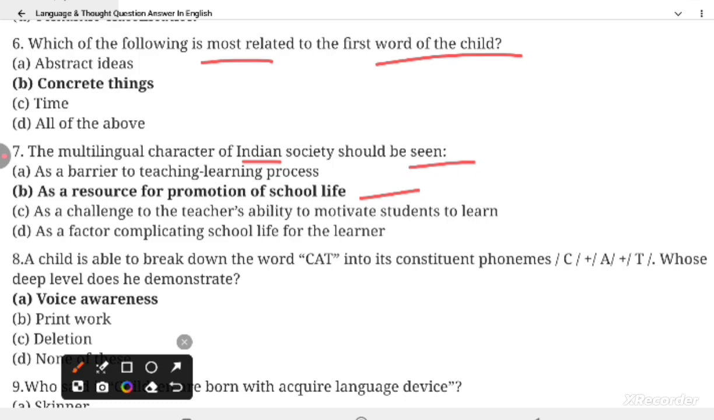Question 8. A child is able to break down the word cat into its constituent phoneme: C plus A plus T. Which deep level does he demonstrate? Voice awareness.